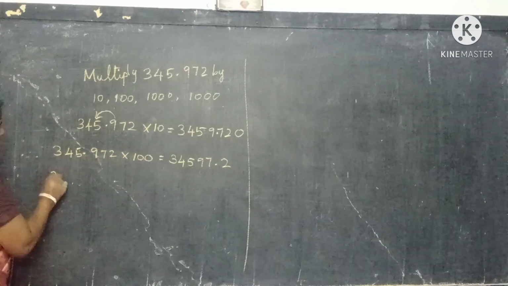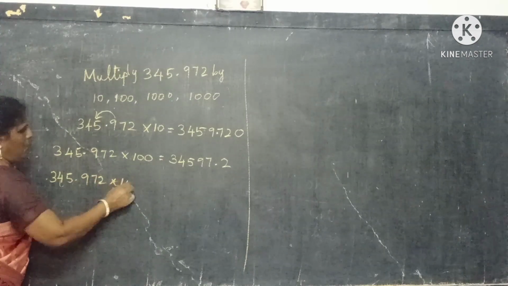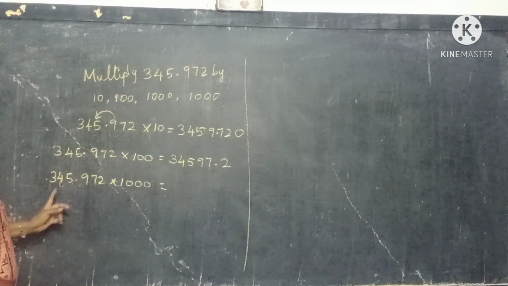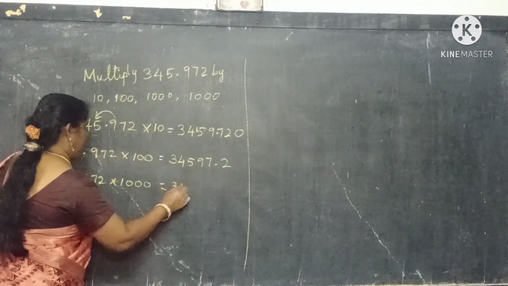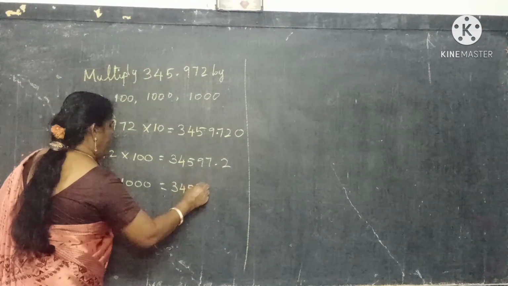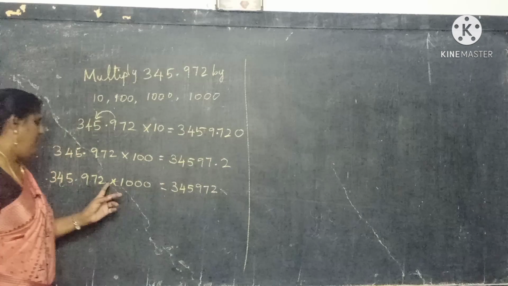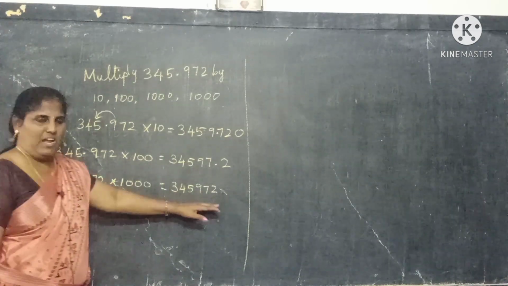If they ask 345.972 into 1000, how many digits will go this side? 3 digits will go that side only. So the number will come like this, 345972. After the number there is no digit, so the decimal will not come. So this is the answer.